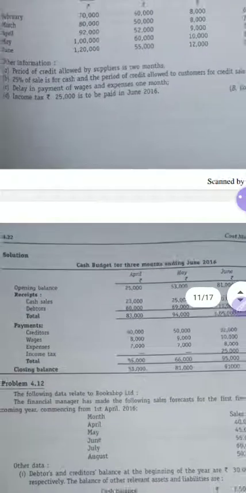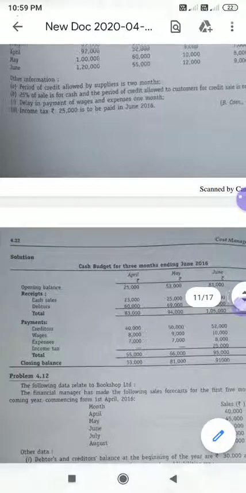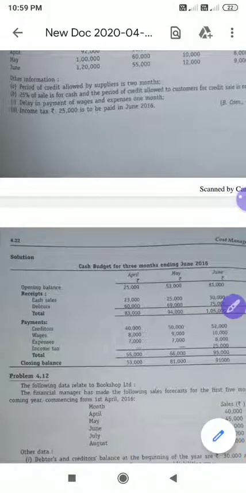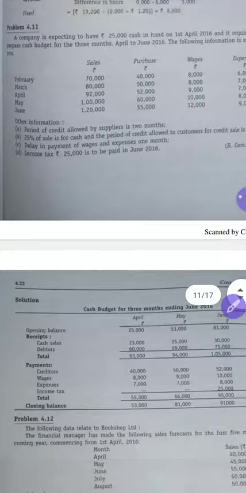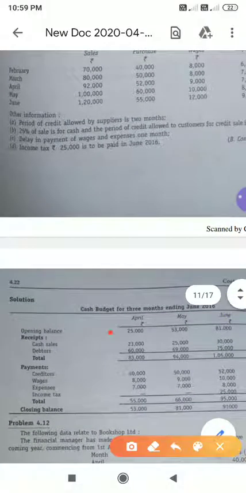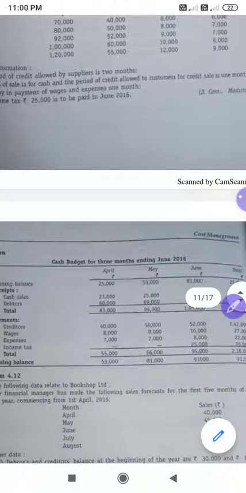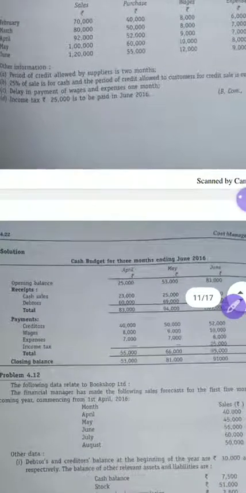And I have told you we have only one receipt. We have only one receipt and all three are payment. This is only receipt and all these three are payment. So I think we are done with total receipts. Now you have to add 25 plus 23 plus 60. If you add, we will get 83,000. Done. So total receipt is 83,000.